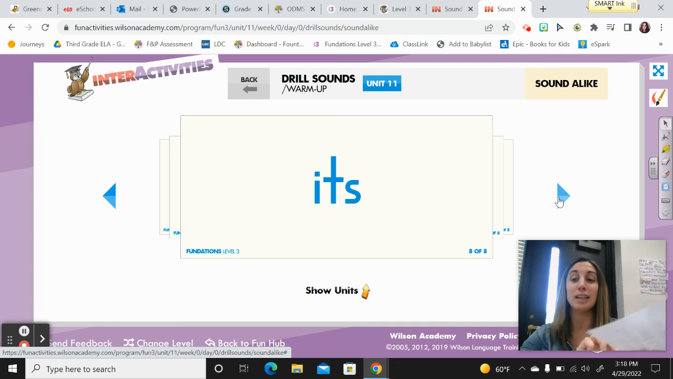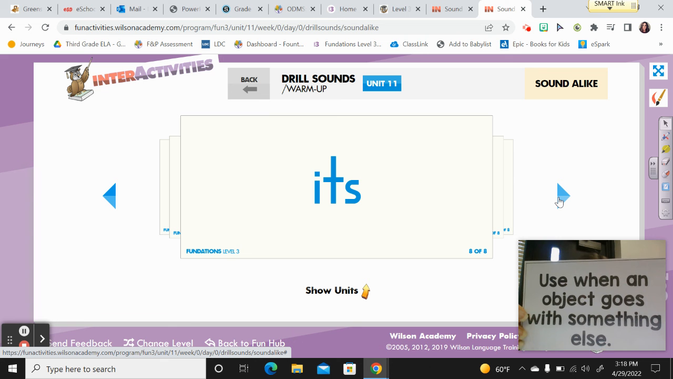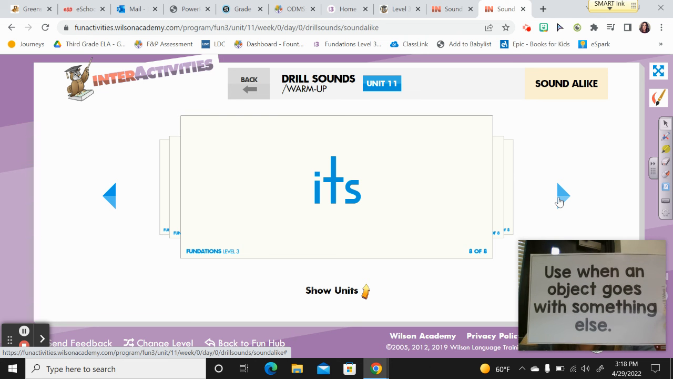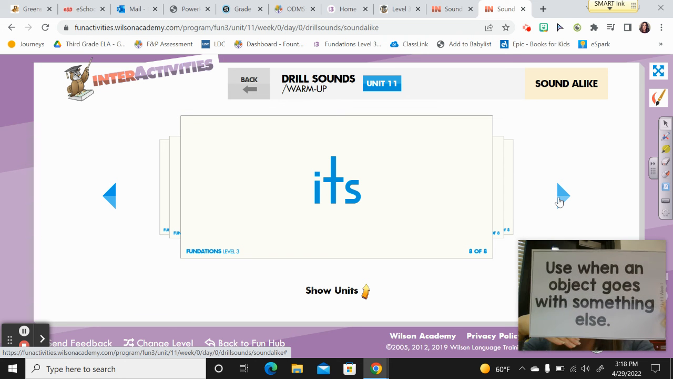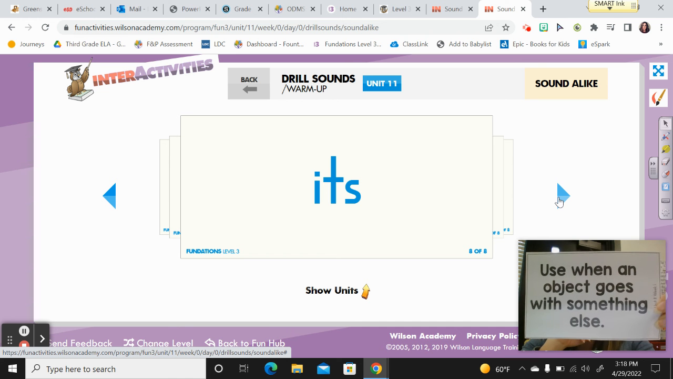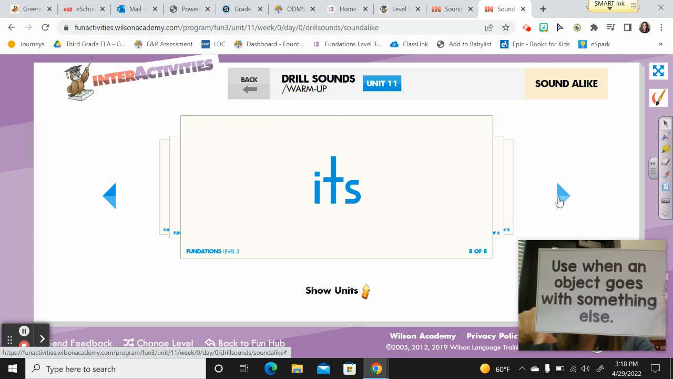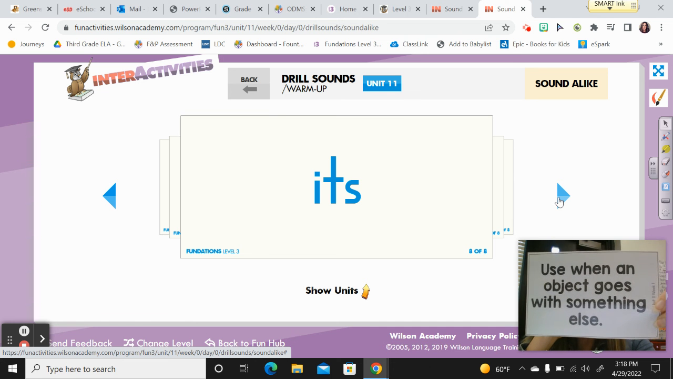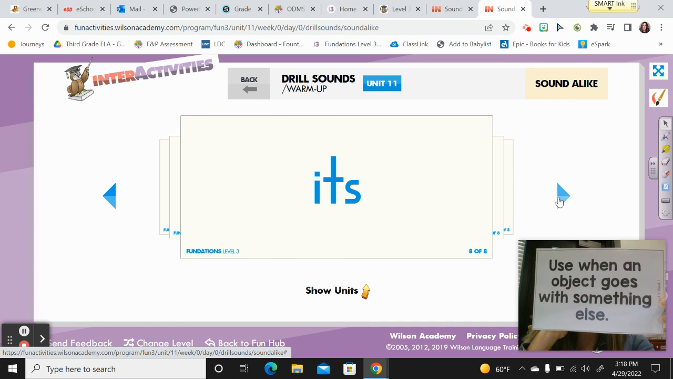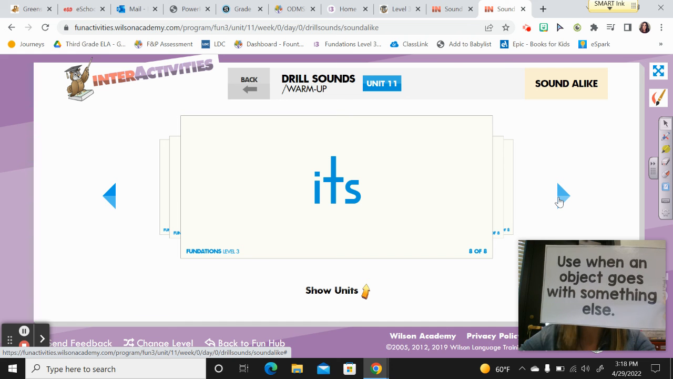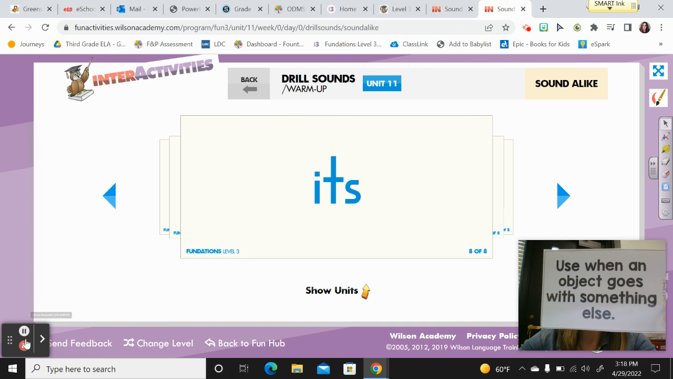Here's the definition to get ready to copy also on page 97. Use when an object goes with something else. So the dog picked up its bone. Remember, this is one of those possessive pronouns, right? The bone belongs to the dog, its bone. Instead of the dog picked up the dog's bone, because that sounds so repetitive, we can say the dog picked up its bone. Okay? Pause the video to copy down the rest of this definition on page 97.